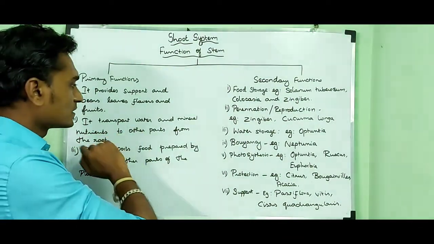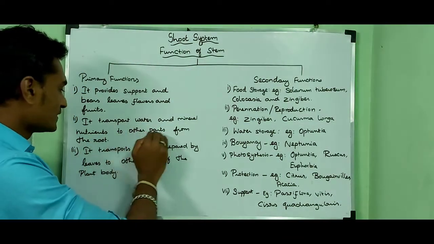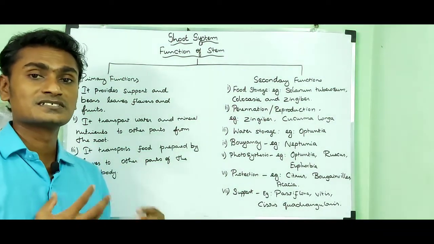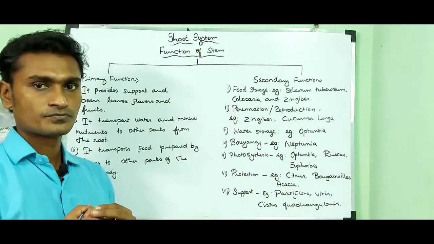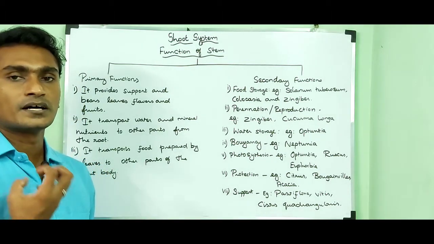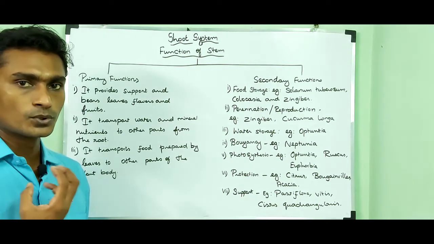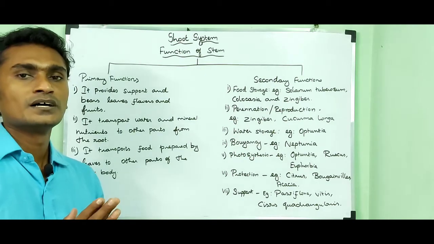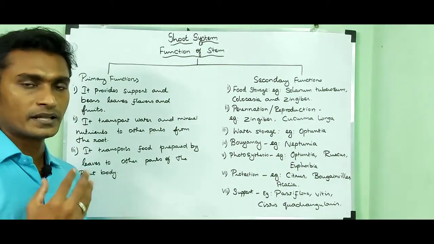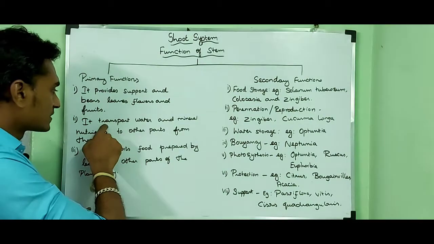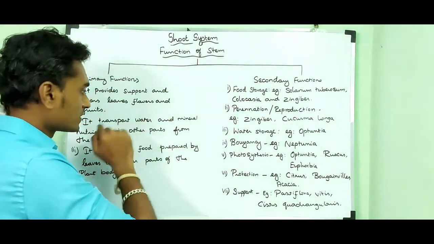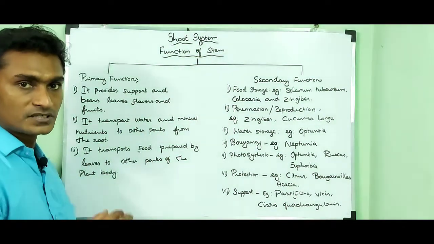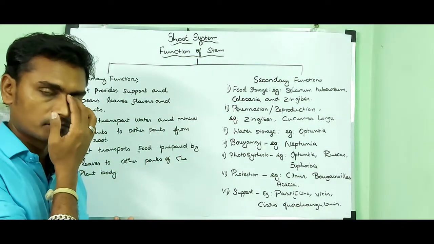It transports water and mineral nutrients to other parts from the root because the stem contains xylem and phloem, conductive tissue. So the root can absorb the water and it transports the water with the help of xylem and phloem to other parts of the plant or tree.